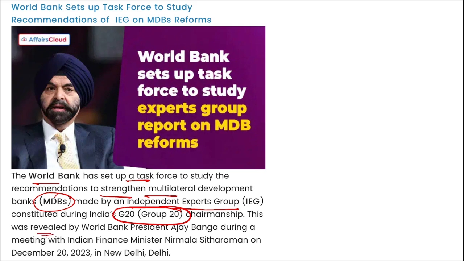This was revealed by World Bank President Ajay Banga during a meeting with the Indian Finance Minister Nirmala Sitharaman on 20th of December. Right? The decision to set up a task force comes against the background of the World Bank signing an agreement with 9 multilateral development banks to strengthen their collaboration in October 2023. Now, what are these independent expert groups?